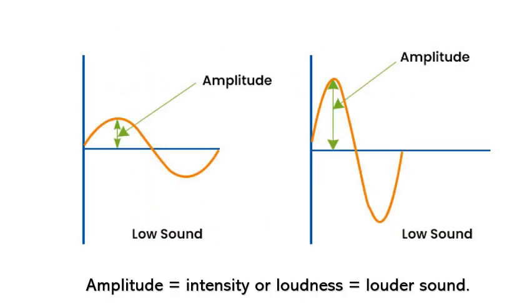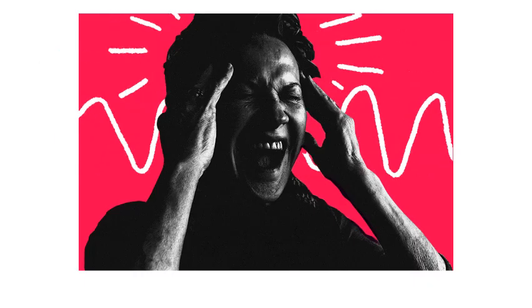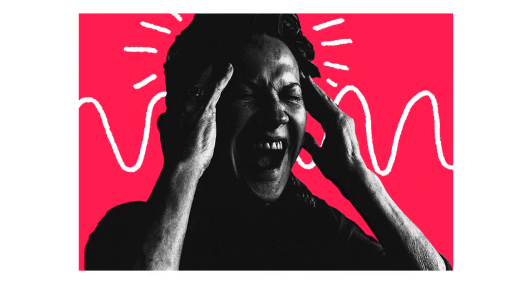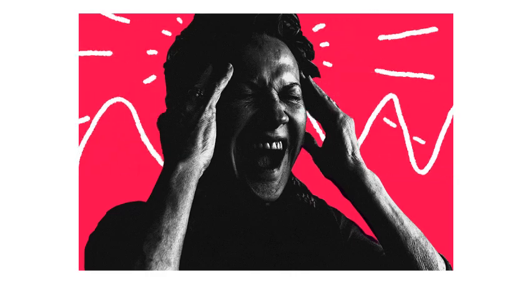With the use of detectors, sound waves can be visualized through an amplitude. The amplitude of a sound corresponds to its intensity or loudness. A greater amplitude indicates a louder sound. Amplitude is typically measured in decibels. Noise above 70 dB over a period of time may start to damage your hearing. Loud noise above 120 decibels can cause immediate harm to your ears.